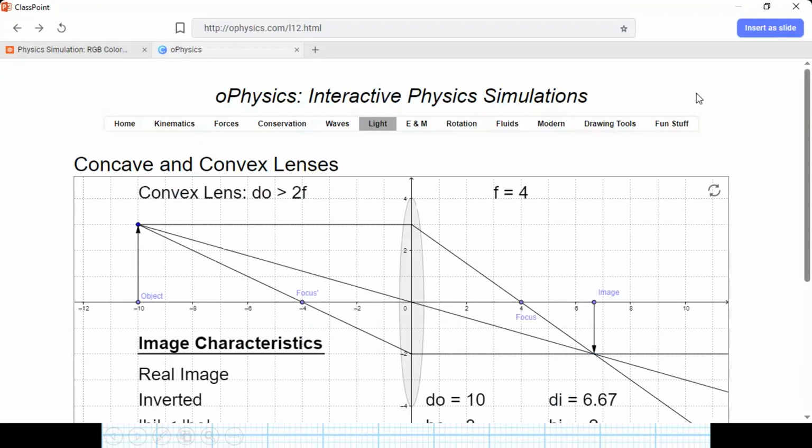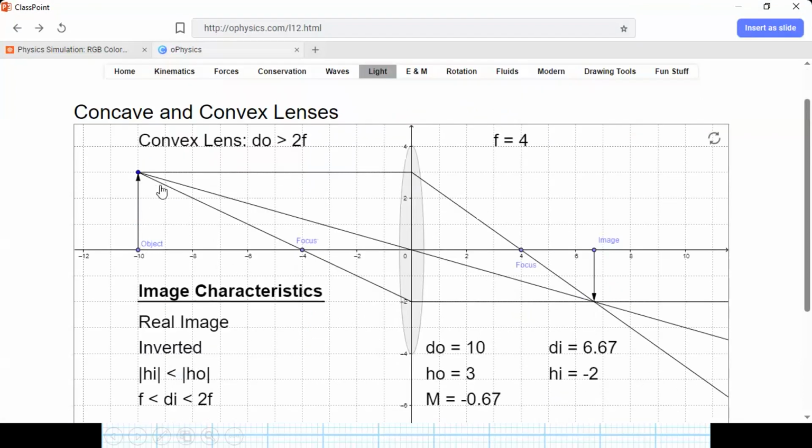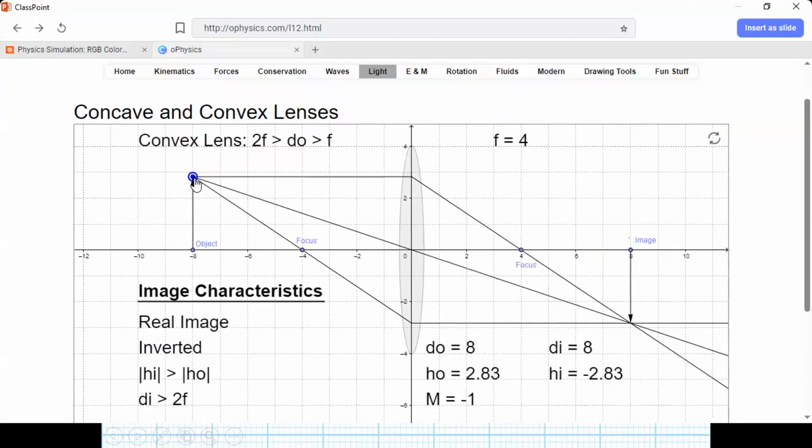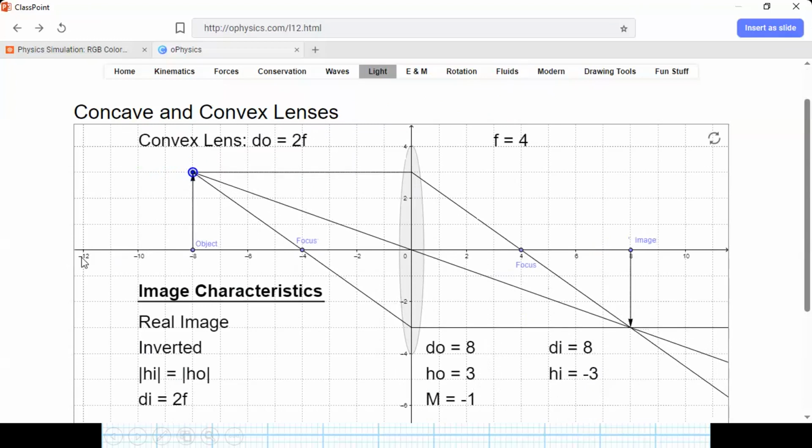And I would be able to see the image. If I place the object and put it at the center of curvature, what happened? Again, use these three. 1, 2, 3. The intersection happened here. The intersection shows the image of the object. Again, a real image, because it's created by the intersection of the refracted light.